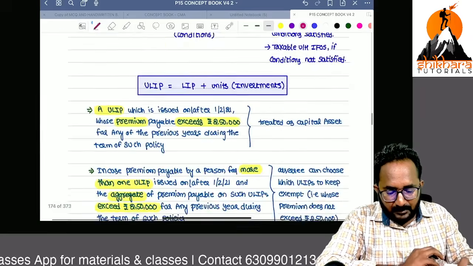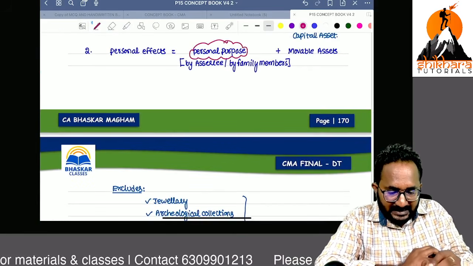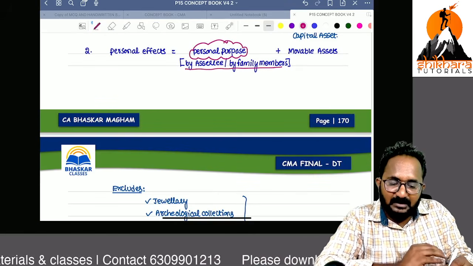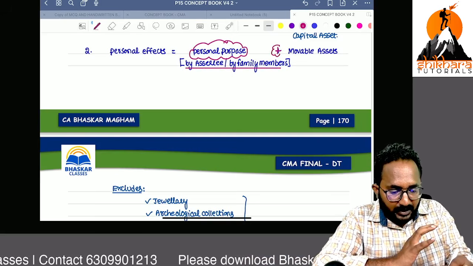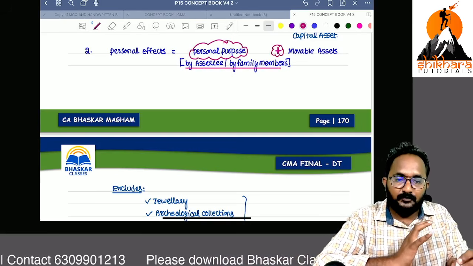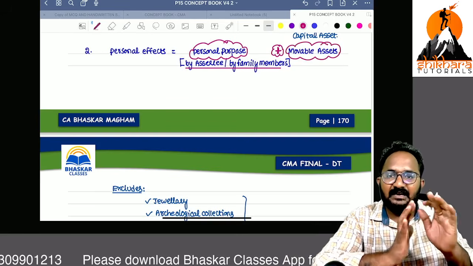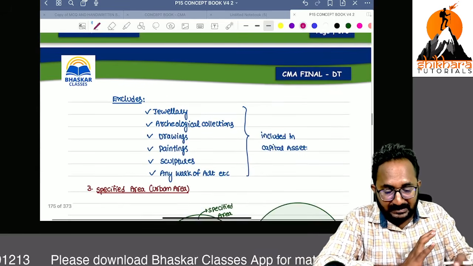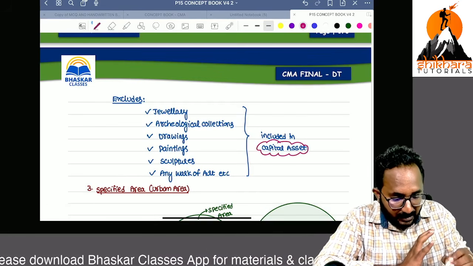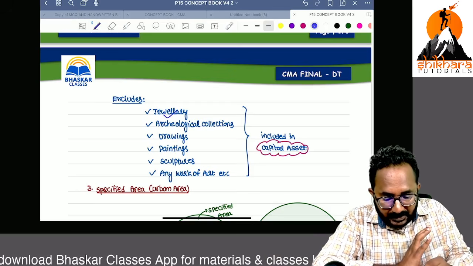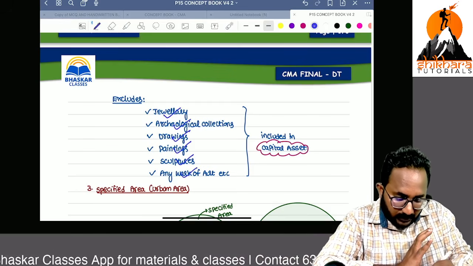But remember, personal effects means anything used for personal purpose by the assessee or by his family members, and it must be movable, not immovable. If these two conditions are satisfied, that is called a personal effect. A personal effect is not a capital asset, but we are excluding some things from personal effects. That's why these are included in the capital asset. Remember this list: jewelry, archaeological collections, drawings, paintings, sculptures, or any work of art.